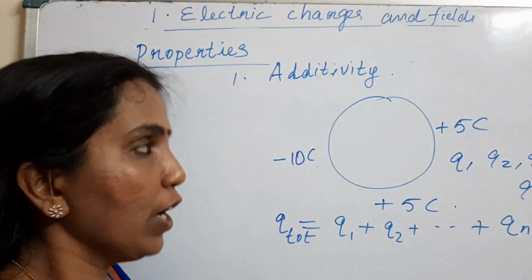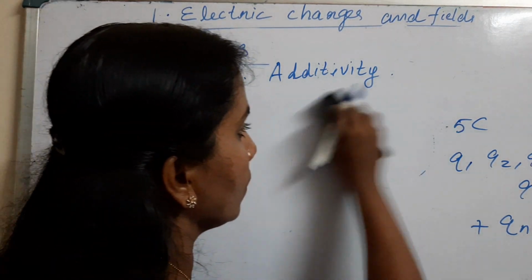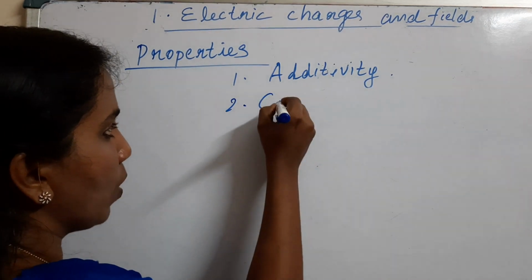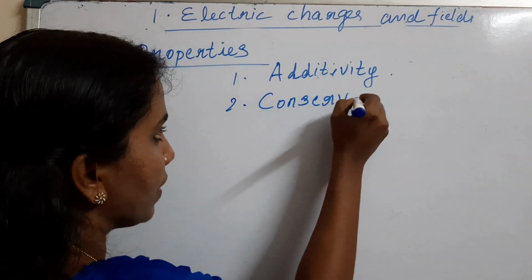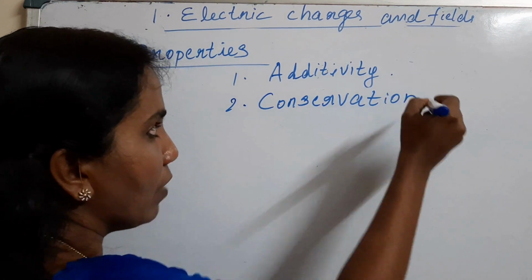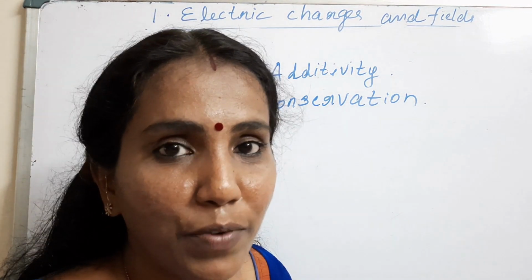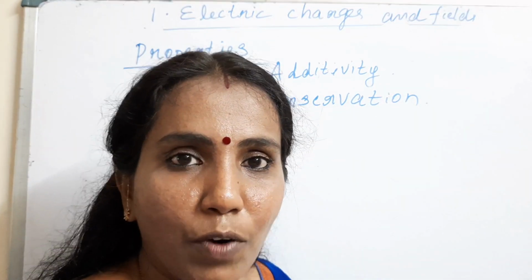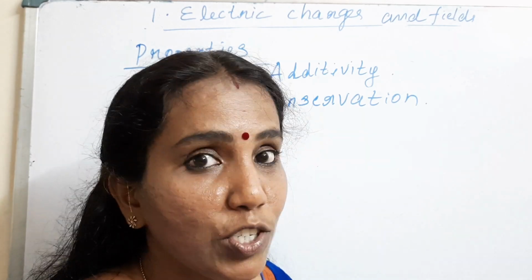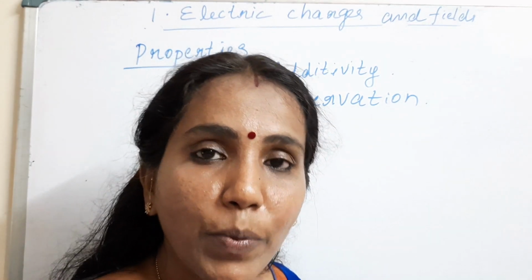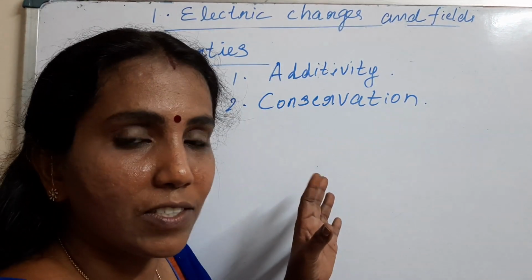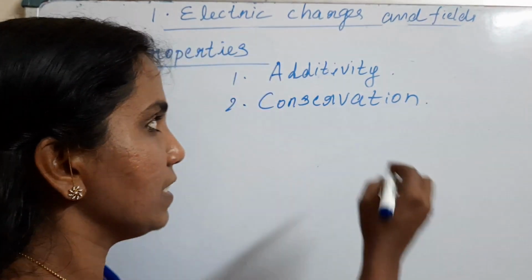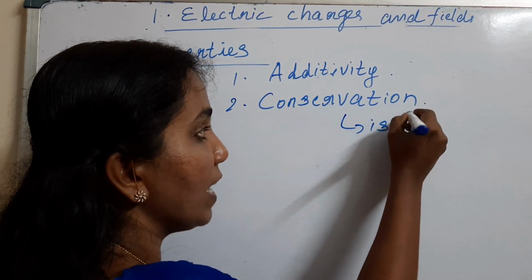Now, the second property of charge is conservation. Charge is conserved. You are familiar with conservation laws, conservation of energy, conservation of mass, etc. In the same way, charge is conserved, or charge can neither be created nor be destroyed. So we can say this for an isolated system.